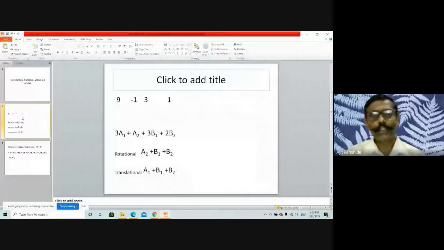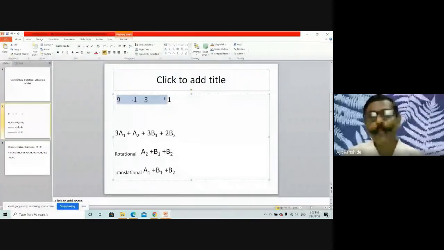For the C2V point group, for the 3n coordinate system, how many atoms are there? 3 atoms are there. So 9 coordinates, and you can get this kind of reducible representation. You can say gamma is equal to 9, minus 1, 3, 1. 9 for identity, for C2 minus 1, for sigma xz 3, and for sigma yz it will be 1. So this reducible representation you can find.